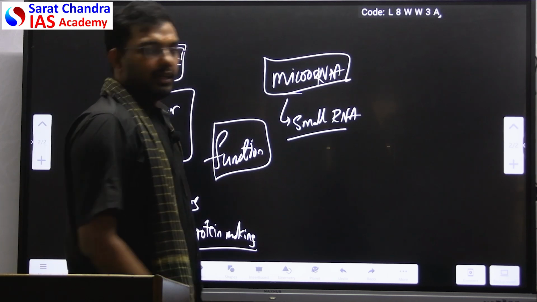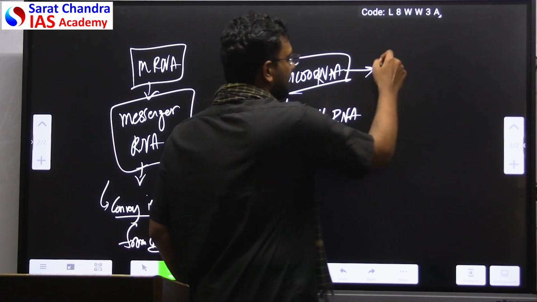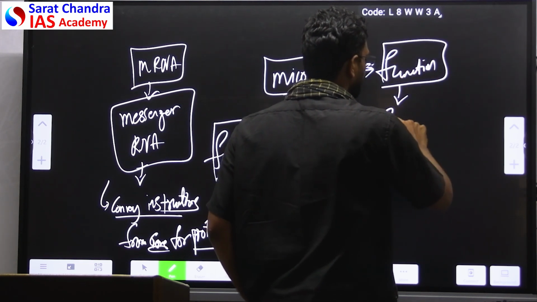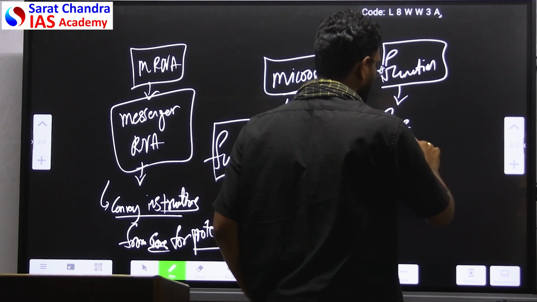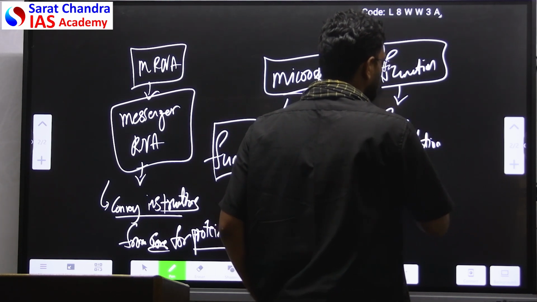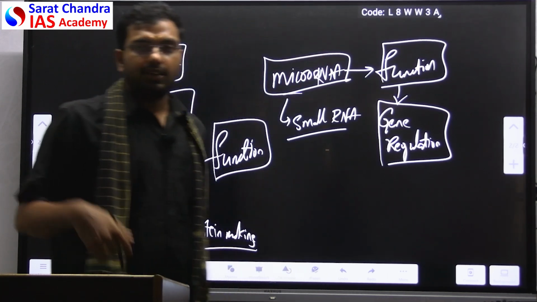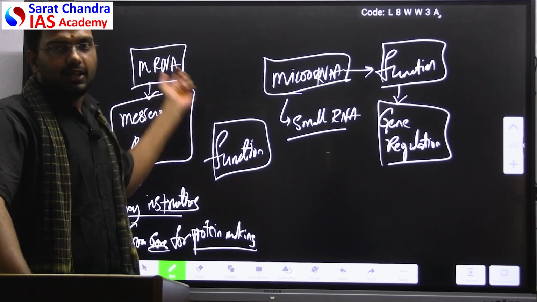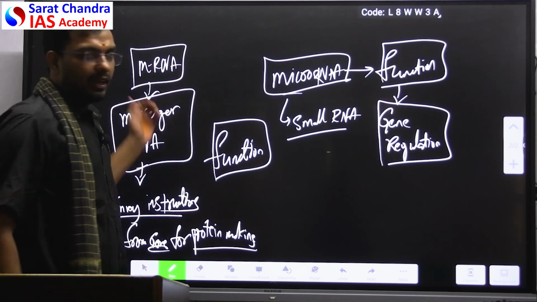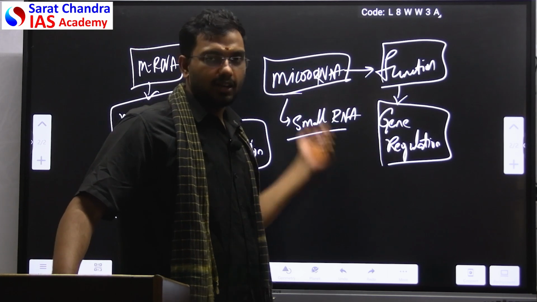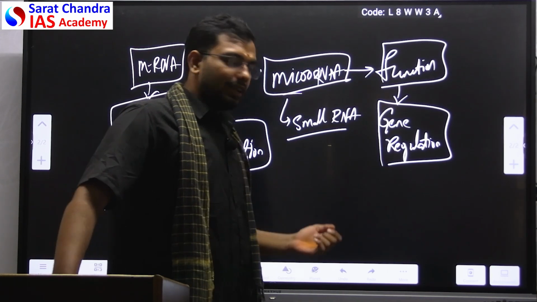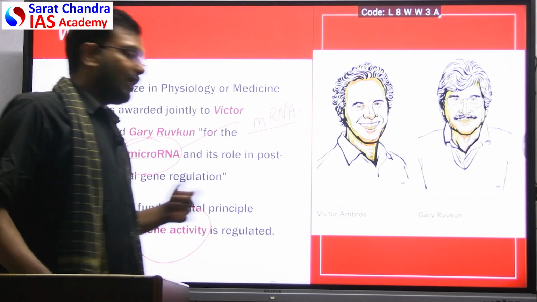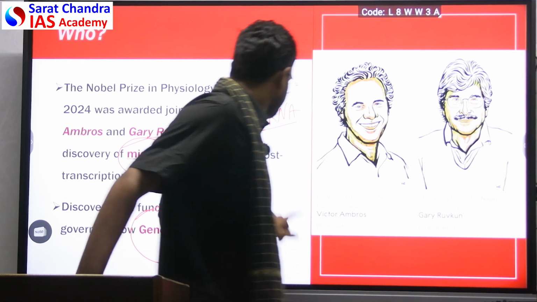But in case of small RNA or microRNA, the main function is gene regulation. Students should be very aware about the differences. Do not get confused by the names. mRNA means messenger RNA, microRNA just means a smaller RNA. Now we'll get back to the topic. Here these scientists, what they have discovered is today's topic.